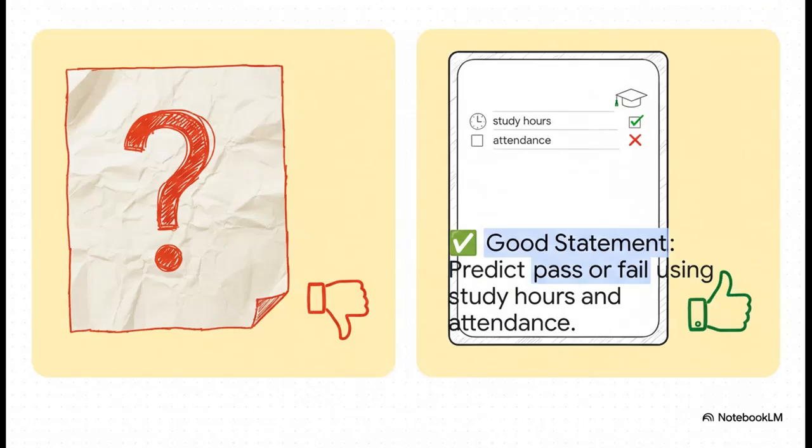Okay, check this out because this slide shows just how much clarity matters. A vague goal like "predict student success," what does that even mean? It's kind of useless. A good problem statement is super specific. Predict whether a student will pass or fail using their study hours and attendance records. See? It defines our inputs and exactly what we want as an output. This is our recipe card.